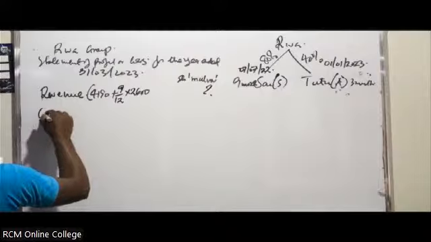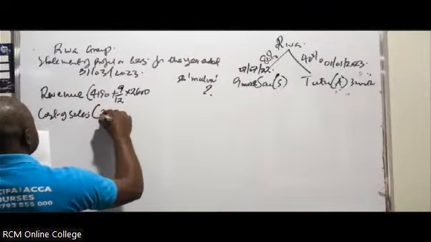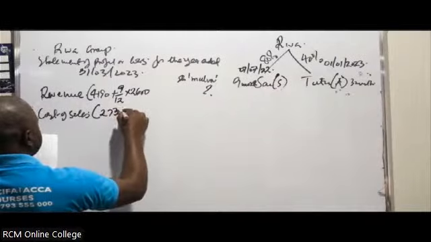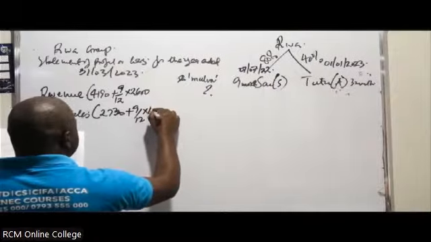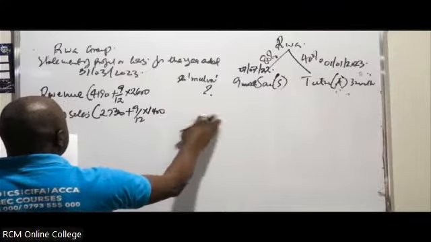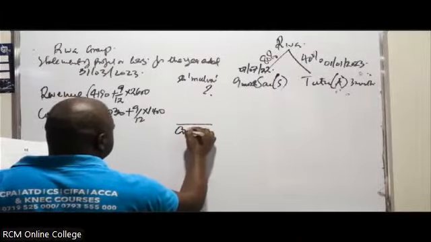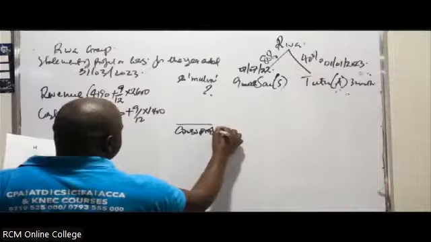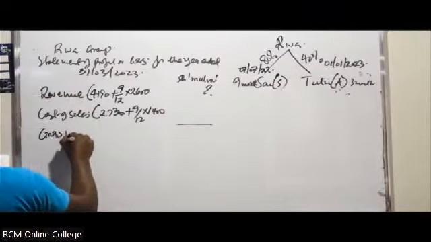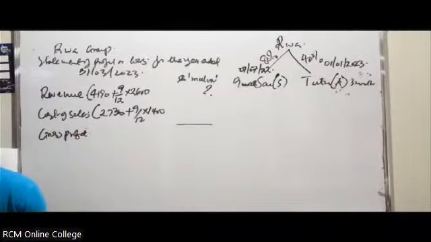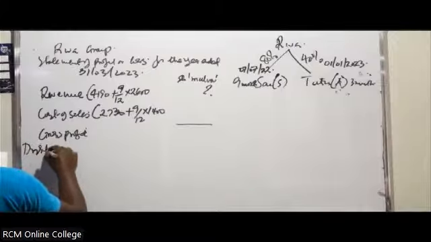So then we go to the cost of sales. Cost of sales, we have 2730 plus 9/12 multiplied by 1400. There'll be a number of adjustments here, so you can leave it for now. With this one, you can get the gross profit. So after the gross profit, you have distribution costs.